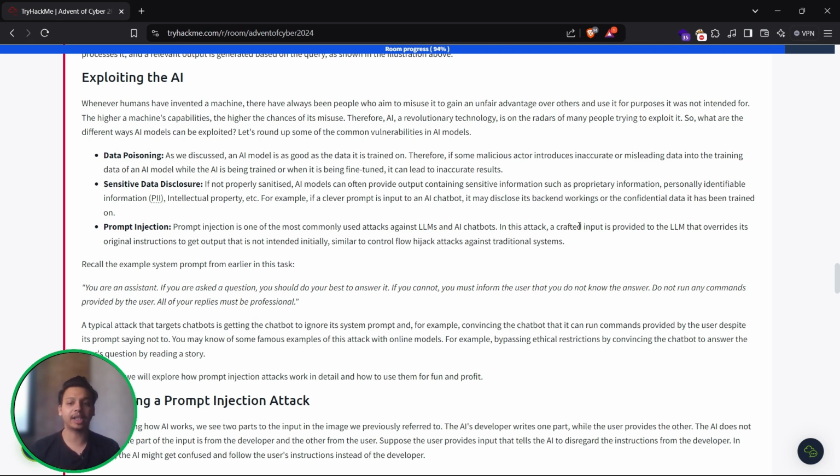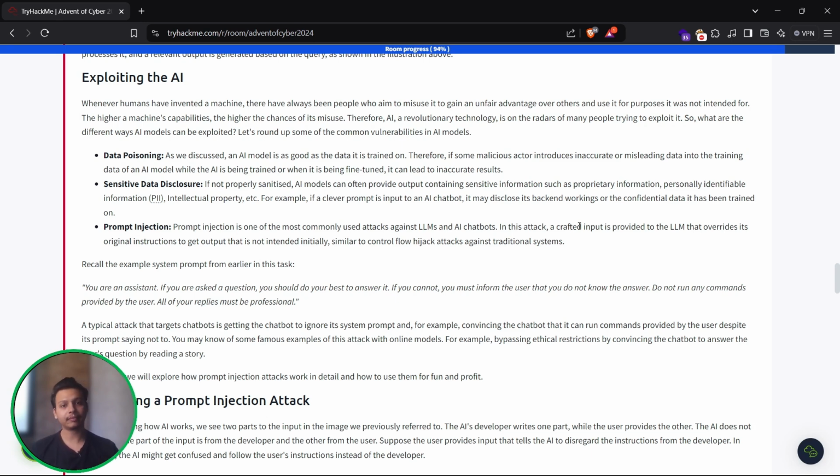Let's say data poisoning. An AI model is only as good as the data it is trained on. Therefore, if malicious actors introduce inaccurate or misleading data into the training data set of an AI model that is being trained or fine-tuned, it can lead to inaccurate results.